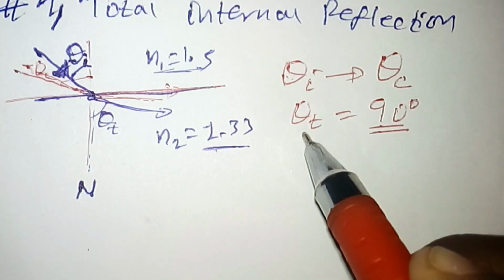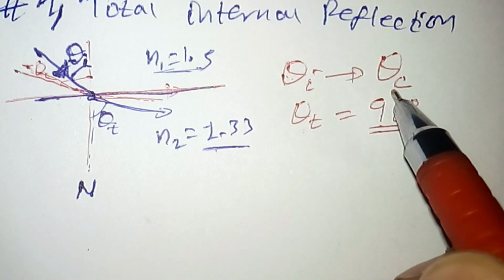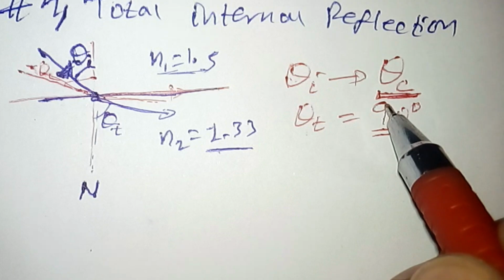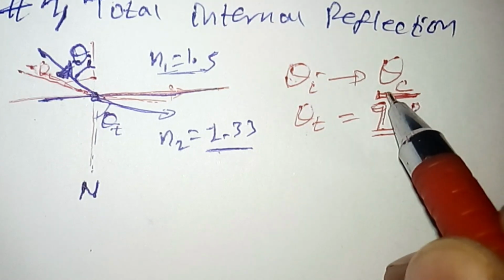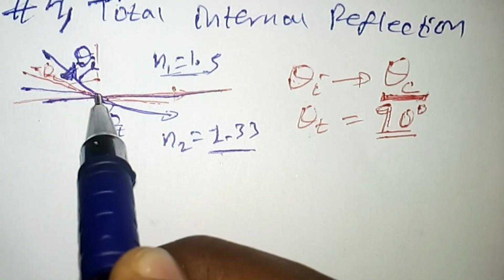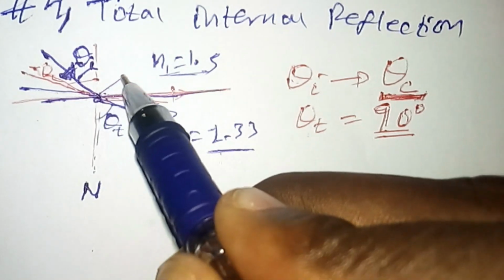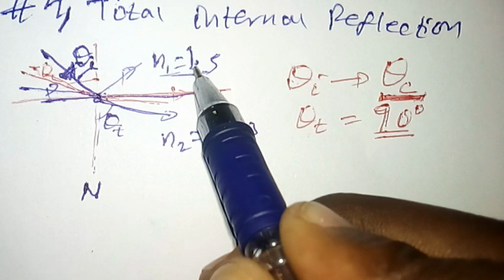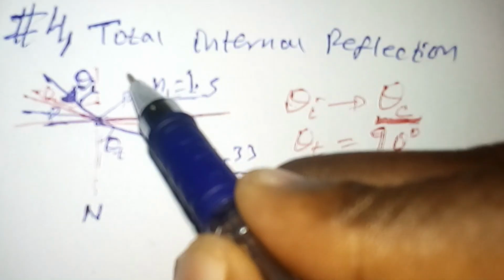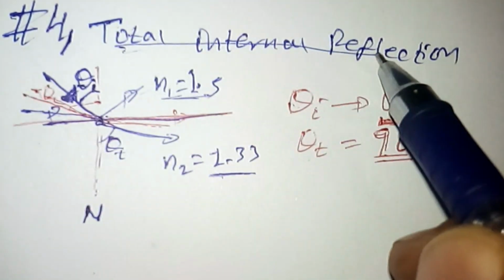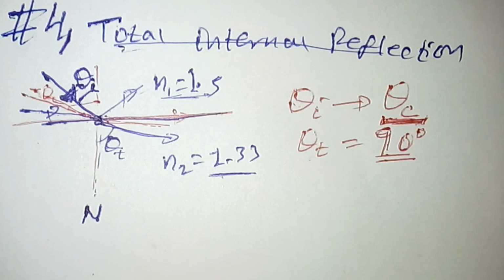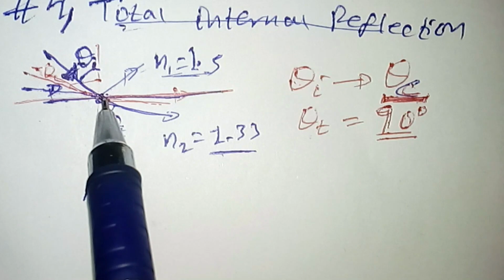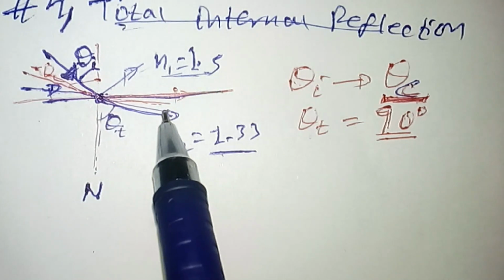So beyond the critical angle, at which the light is refracted 90 degrees to the normal, above the critical angle the light is reflected back internally into the incident medium itself. This is what we call the phenomenon of total internal reflection of light. Below the critical angle, the light ray has a possibility to refract in the second medium.